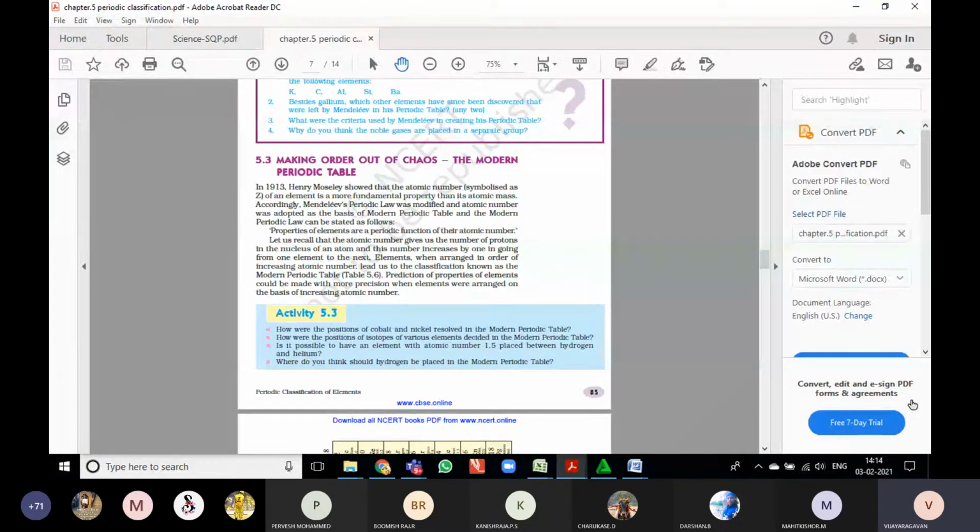So in arranging the periodic table, the atomic number goes in increasing order by 1, like 1, 2, 3, 4. It goes on increasing like that. Elements arranged in the order of their atomic numbers lead to the classification known as the modern periodic table.